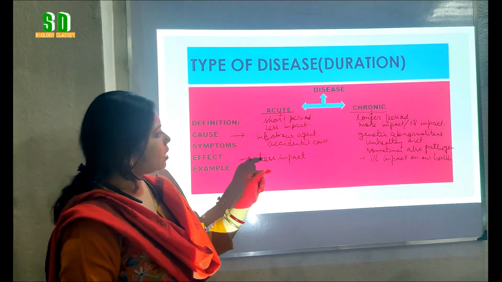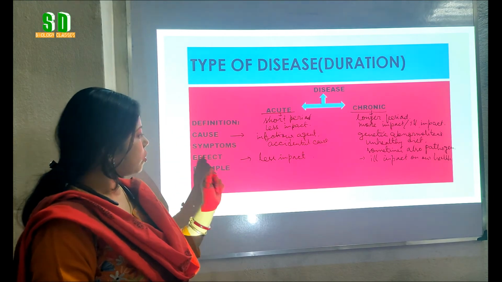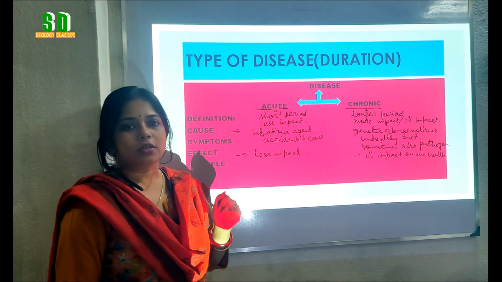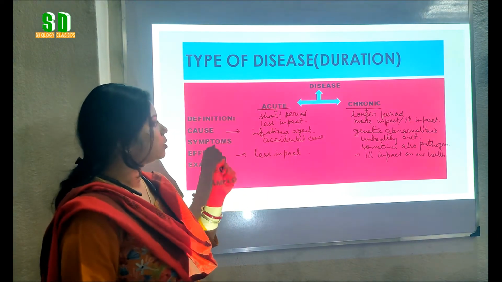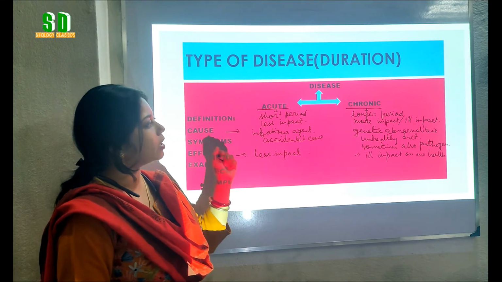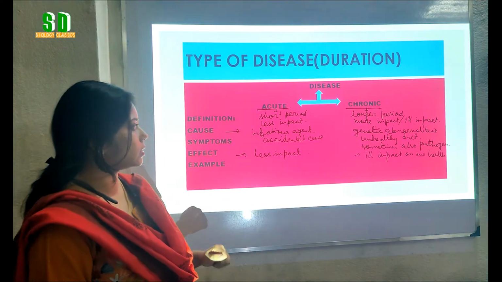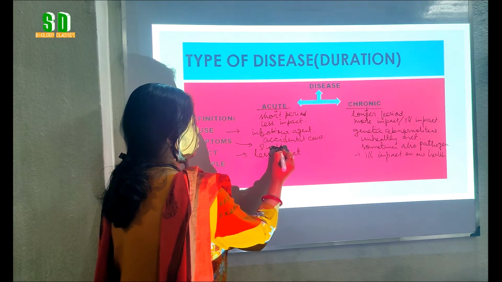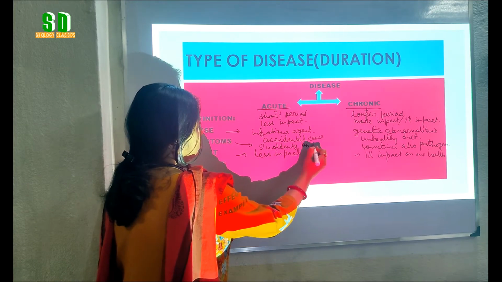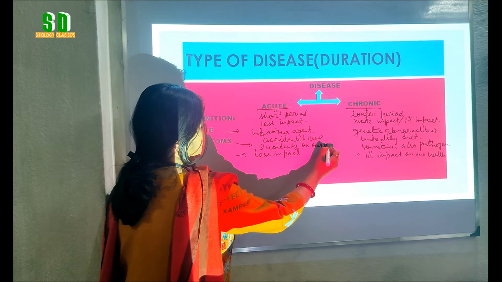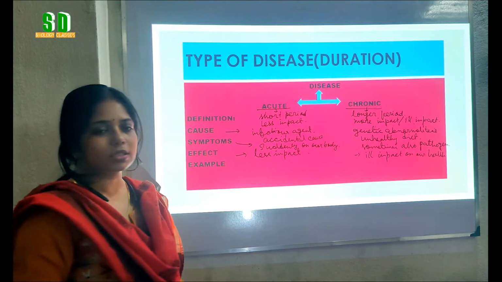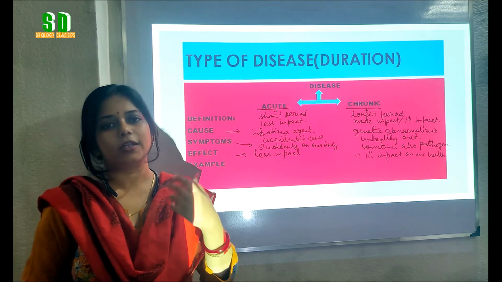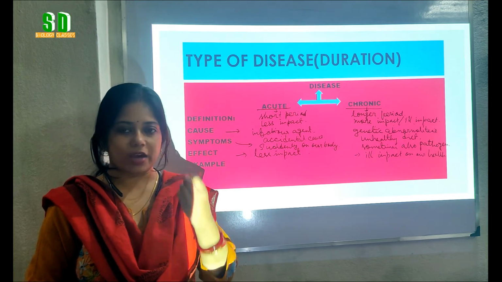So students, till now we have learned about the definition, causes and the effect of the acute disease and the chronic disease. Now students, we will know how the symptoms develop on our body when we are suffering from these two types of diseases. In case of acute disease, the symptoms develop suddenly on our body. Suppose we are suffering from cold and cough. So the symptoms suddenly develop on our body. That means we start sneezing, we have running nose, etc.